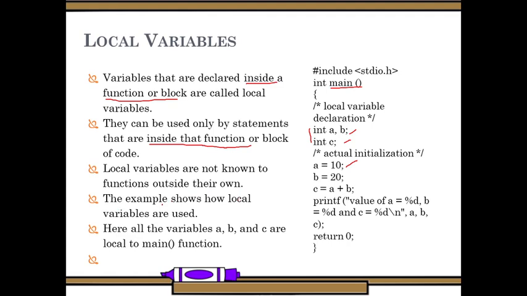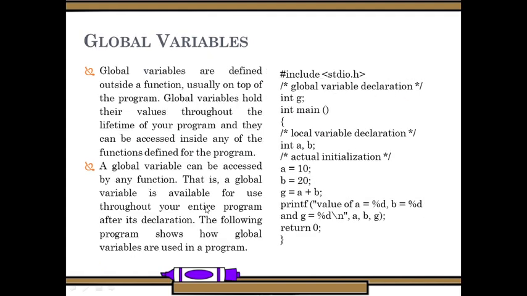So the example shows how local variables are used. Declaration is done locally and we did the initialization, and we are adding the variables: a, b, and then c is the addition of a plus b. This has been shown in this program. Here all the 3 variables a, b, c are local to the main function. This is what a local variable is.